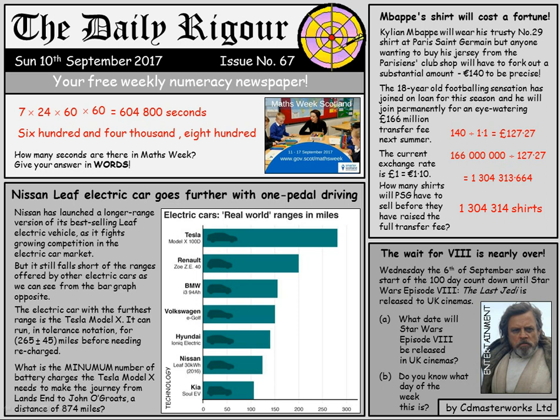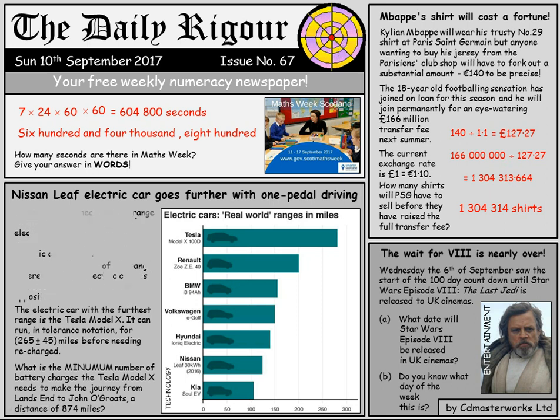Okay, so onto a technology story. Electric cars are the future. Nissan have launched a new model, but as we can see it lags significantly behind some of the other manufacturers. So let's look at the Tesla Model X. What's the minimum number of charges it needs to make the journey from Land's End to John O'Groats? Well, let's look at this tolerance notation first of all. The average a battery can run without being charged is 265 miles.